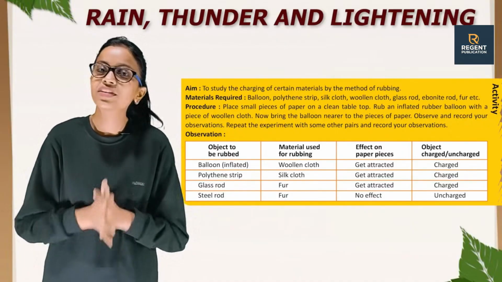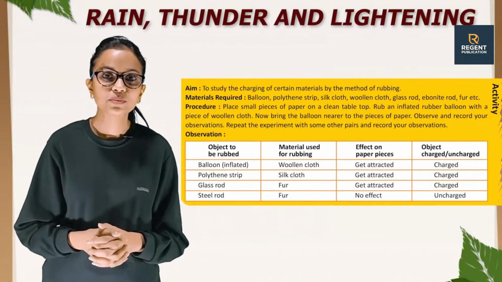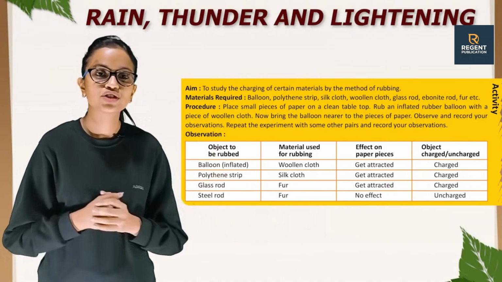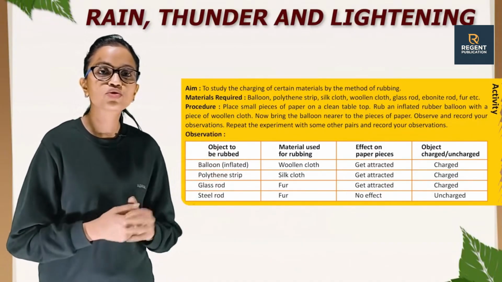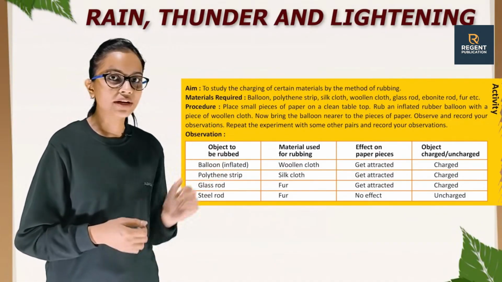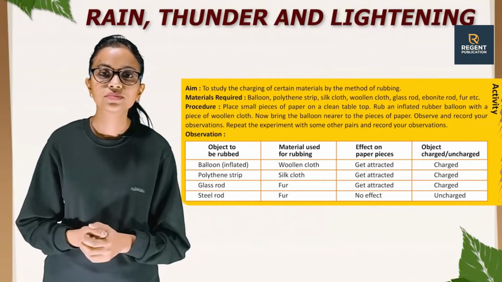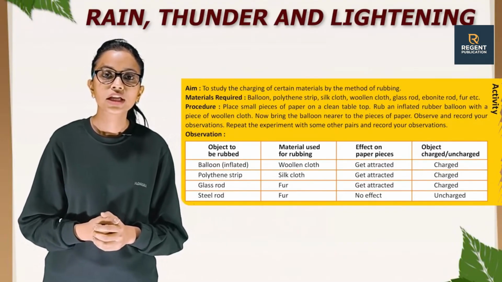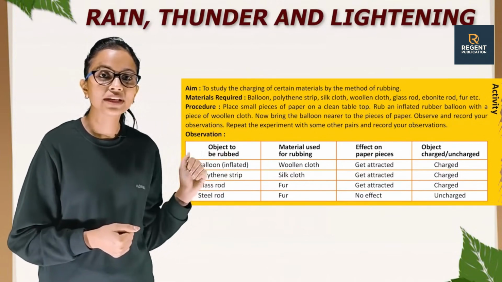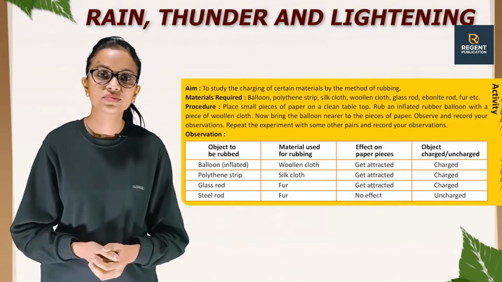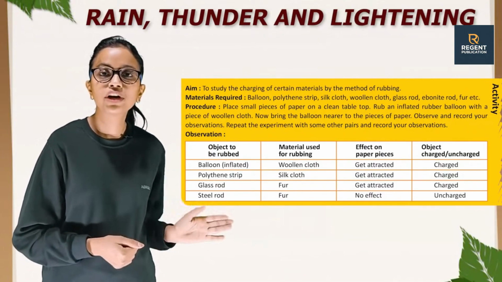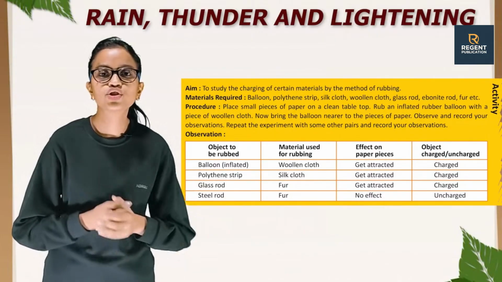So let's see it together. Balloon inflated, woolen cloth, paper gets attracted, charged. Polythene strip, silk cloth, gets attracted, charged. Glass rod, fur, gets attracted, charged. Steel rod, fur, no effect, uncharged.